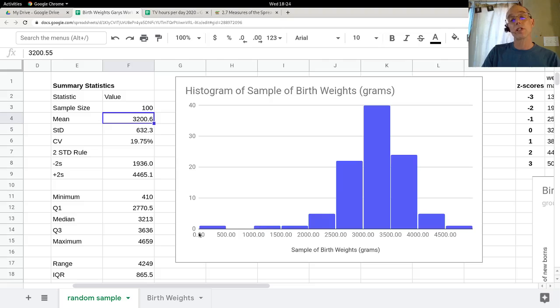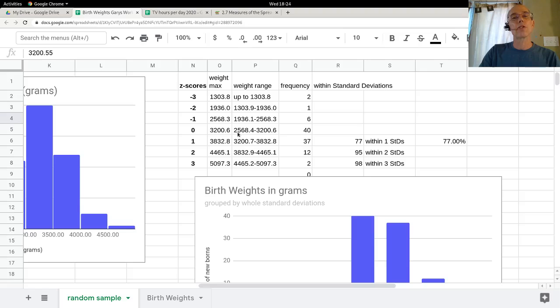The tail is to the left, so we would say this graph is skewed left. The skew is to the tail. I regraphed this by looking at standard deviations. So I put the mean in the center here, and then I subtracted the standard deviation 1, 2, 3 times to get those numbers, and then from the mean I added the standard deviation 1, 2, 3 times to get those numbers. And so these are the ranges of values that I'm looking at.